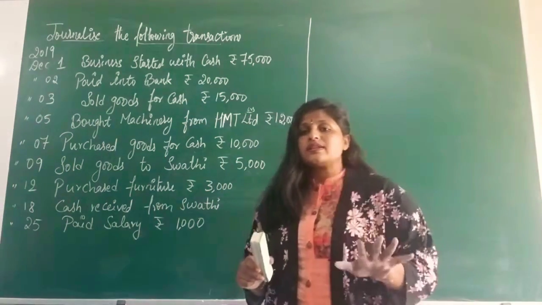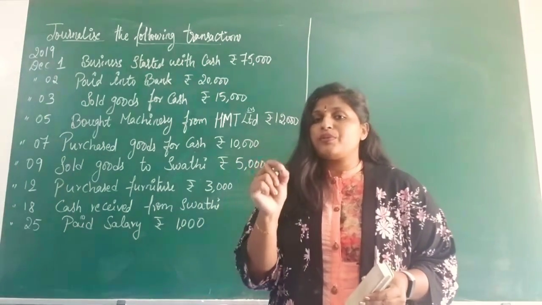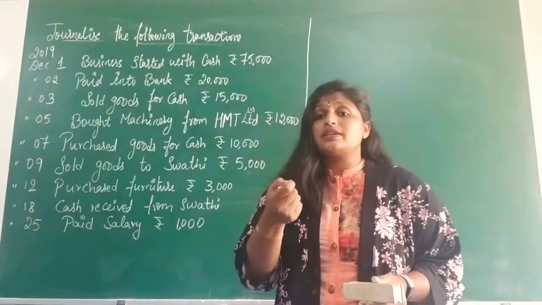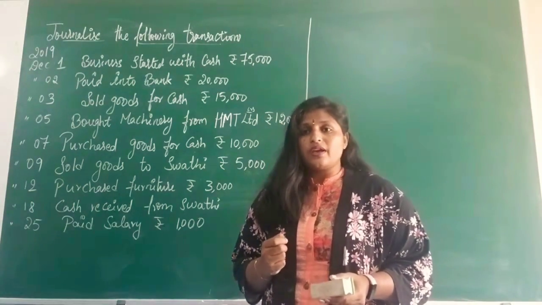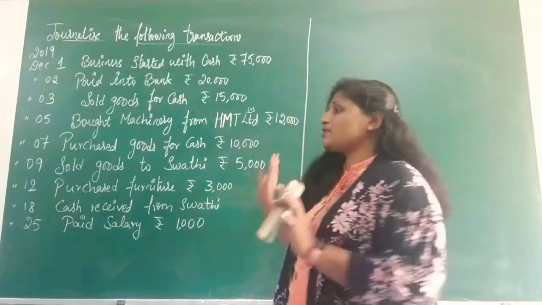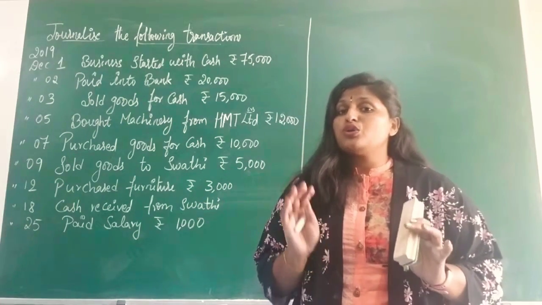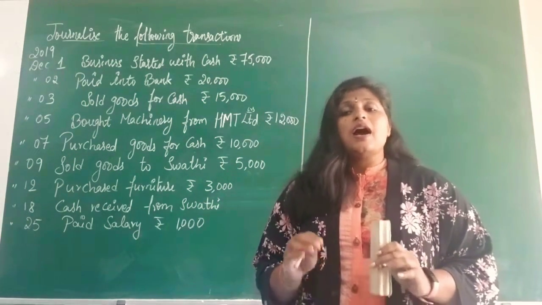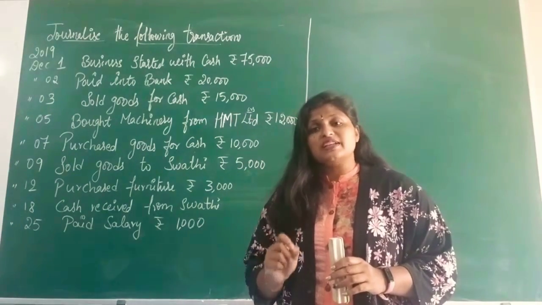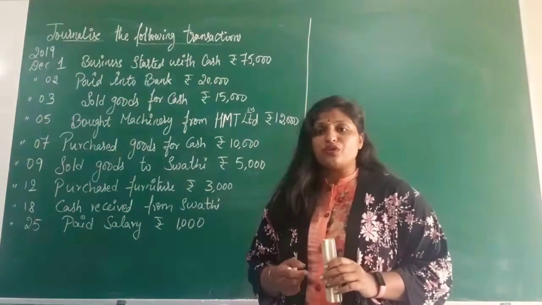Keep all the American rules on one side in front of you, and take a paper and pencil or a rough note to note down certain key points. Please don't write anything, just listen to the class. This particular problem is just an example to show you how to pass the journal entries. I will send another video, when I am solving the problem, on how we record it in the notes.